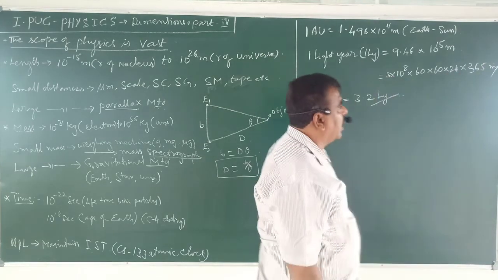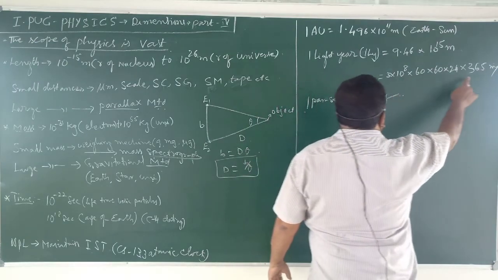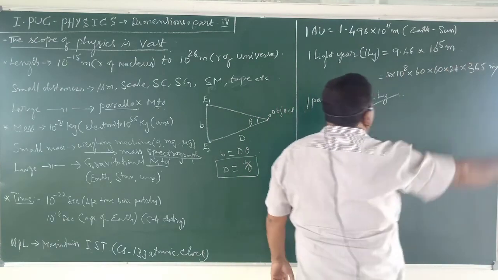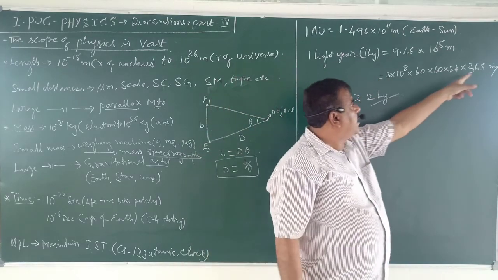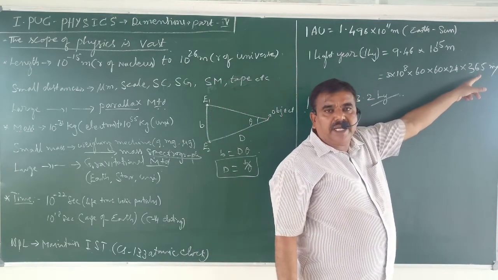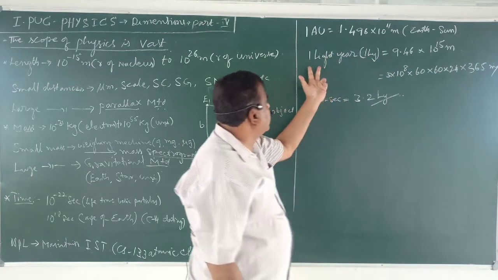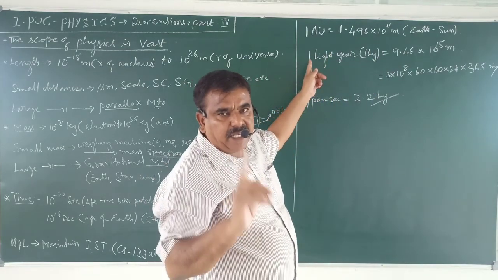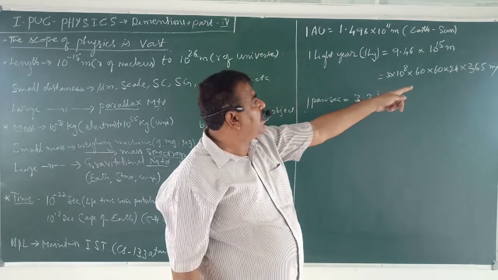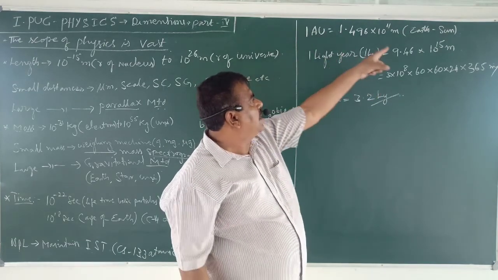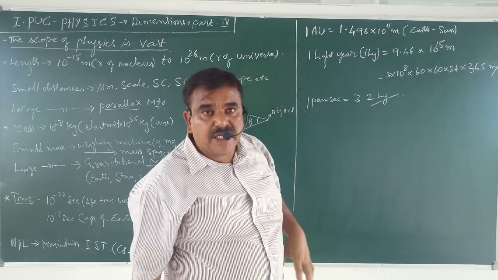If I multiply all these and simplify, I will get the total distance travelled by light in 1 complete year, which is termed 1 light year. Light year is a unit of distance. Astronomical unit is a unit of distance.